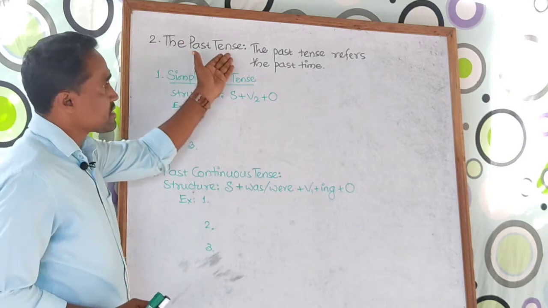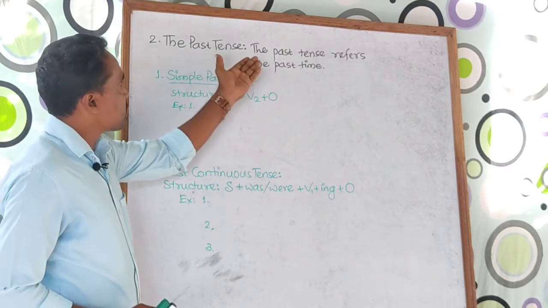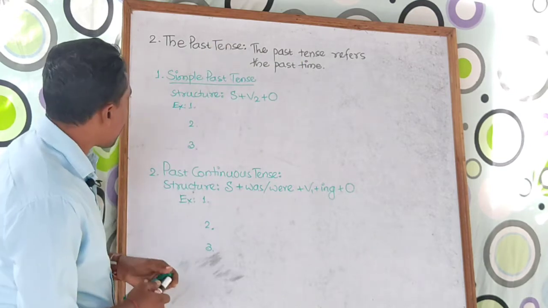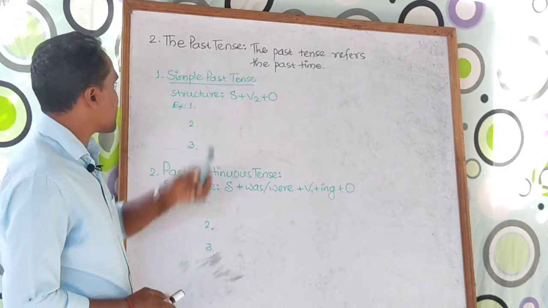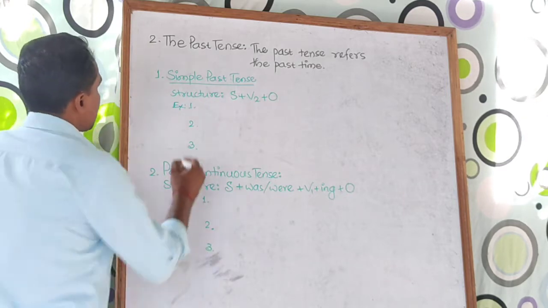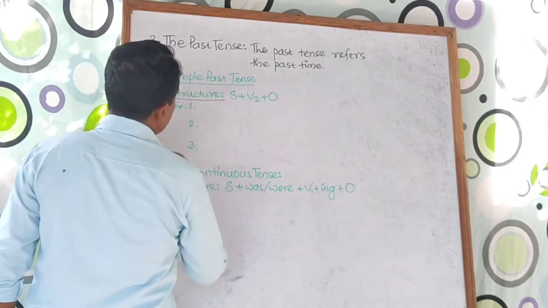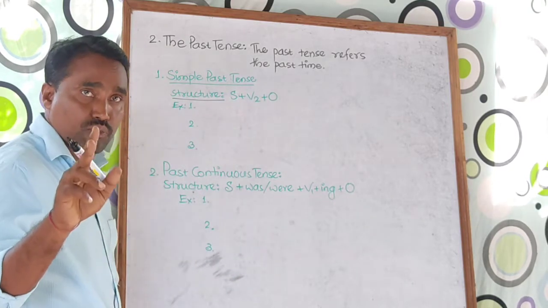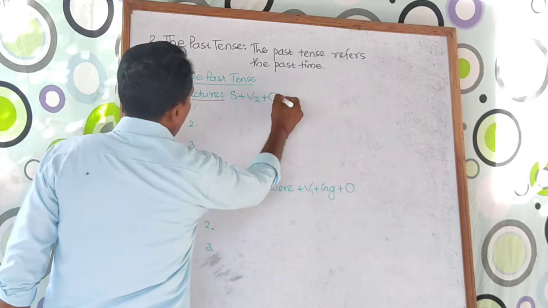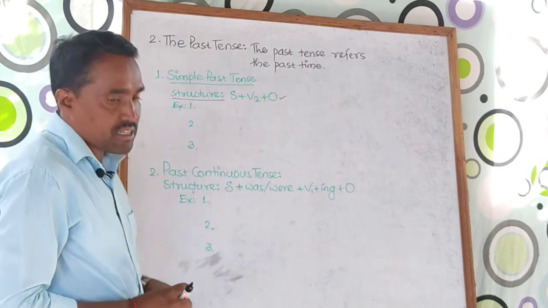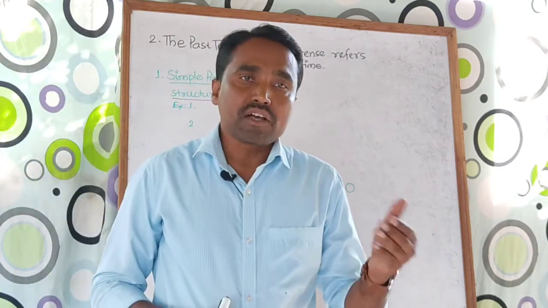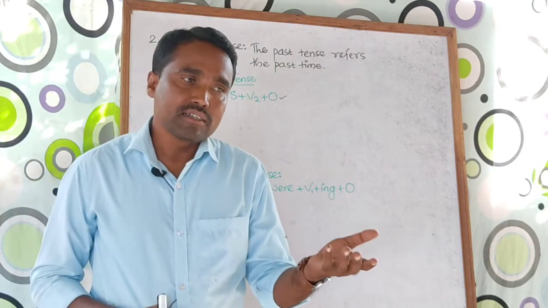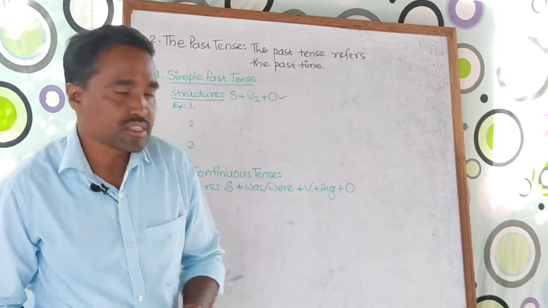The past tense refers to past time. So the first kind of past tense is simple past tense. Look at the structure here. We start with subject, then V2 form of the verb, remember V2 form of the verb, and finally the object. It's a very simple one. Simple past tense means the verb has already completed in the past but without any fixed time, so that is called the simple past tense.